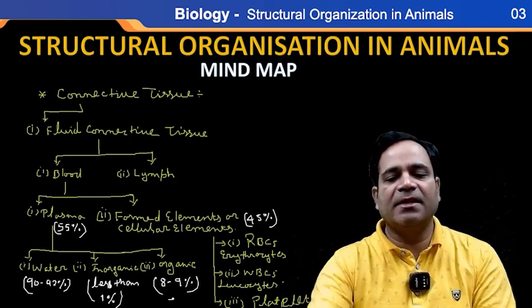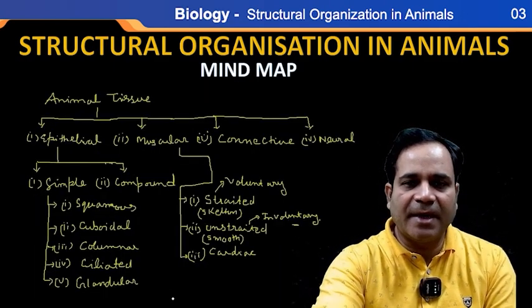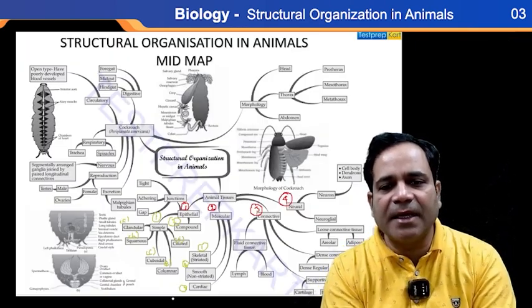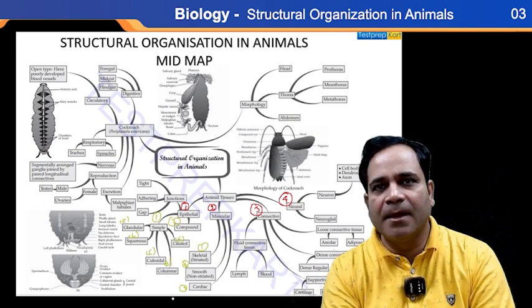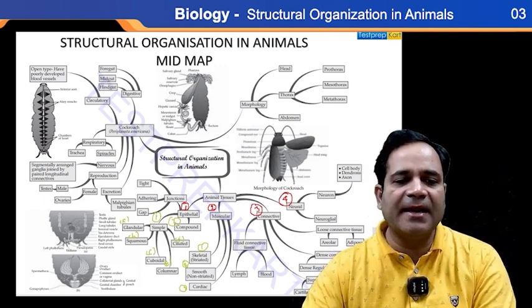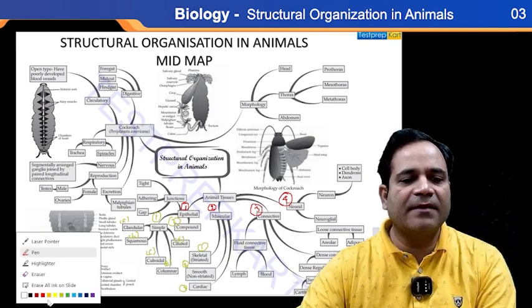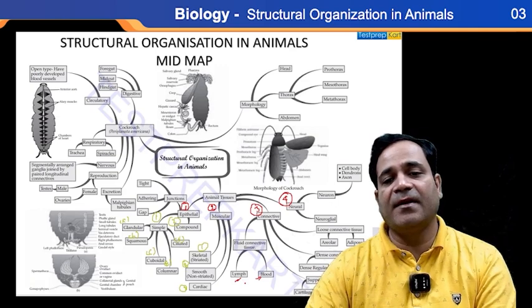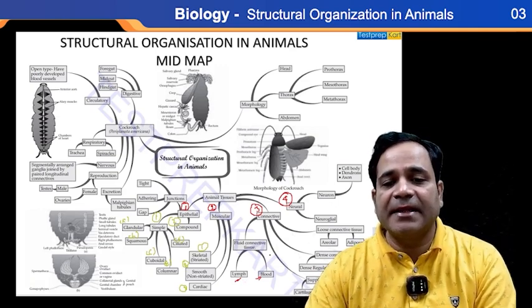Okay, so this one is the fluid connective tissue. Now move to the mind map here. The fluid connective tissue term is clear. Here the classification is only given as blood and lymph. Clear?